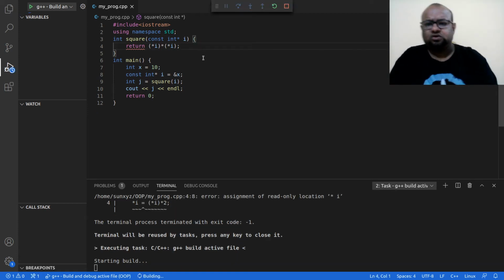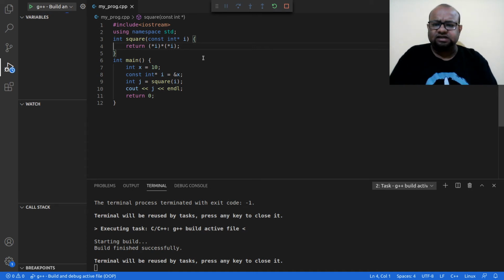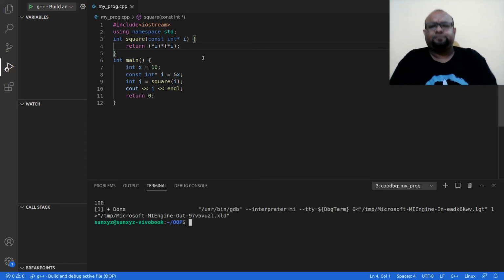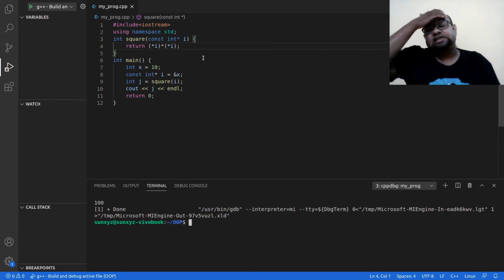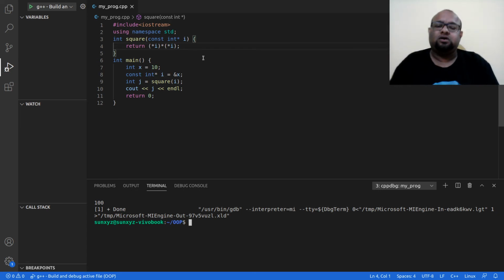All right, so let me go ahead and compile this, and now everything is fine. I hope this makes sense, what is happening here. Say I want a normal pointer and I'm passing a constant pointer. If I want a normal pointer, what does that mean? I will have the permission to update that. And if I have a constant pointer, what does that mean? That means I cannot update using that constant pointer.